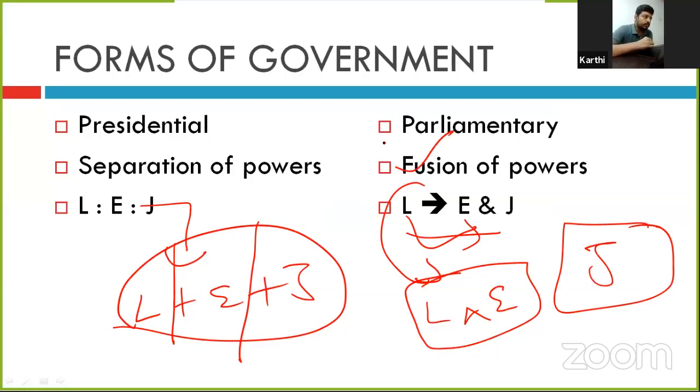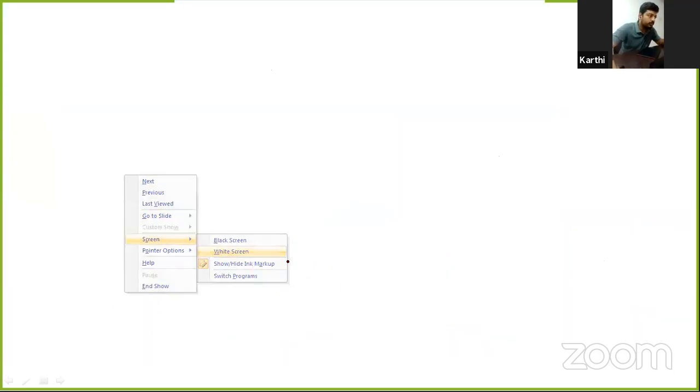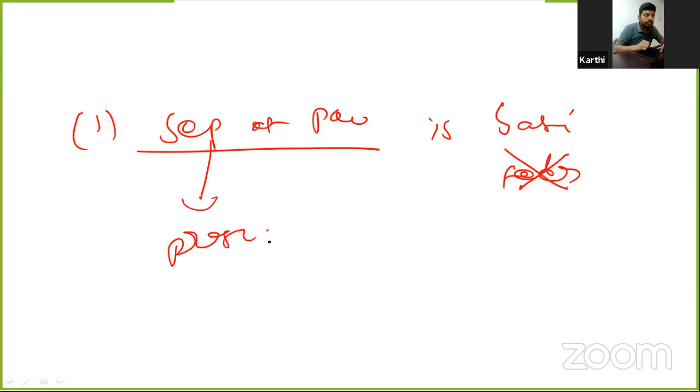The fifth question we have discussed. The first statement of the fifth question is that separation of power is the basis for federal government. Is it? No. Distribution of power is the basis for federal government. Separation of power is the basis for the presidential form of government. Fusion of power is the basis for the parliamentary form of government.